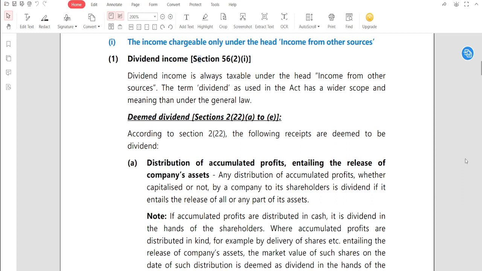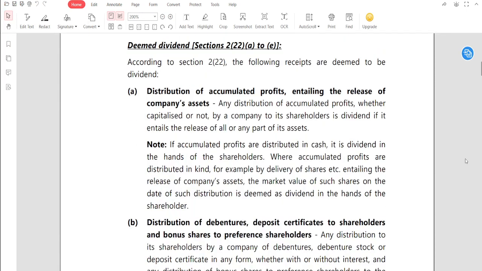That is number one. With respect to the note, if accumulated profits are distributed in cash, it is dividend in the hands of the shareholder. I'm repeating again: if accumulated profits are distributed in cash, it is dividend in the hands of the shareholders.